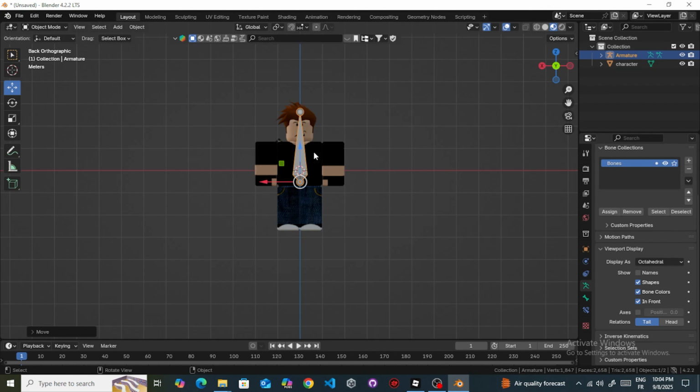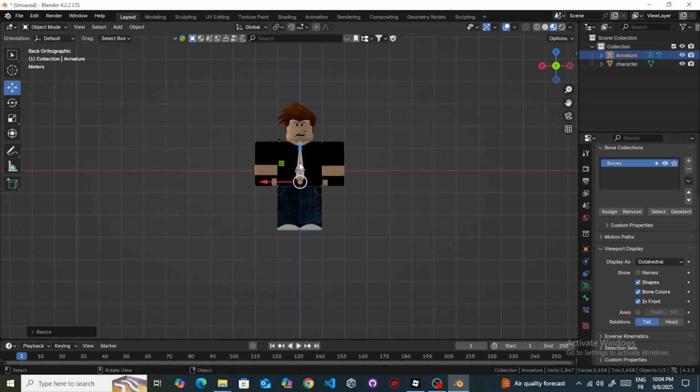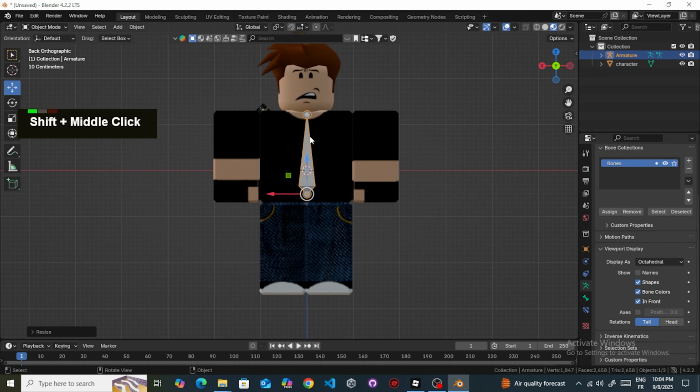Next, position the armature correctly, press Tab to go into Edit mode, select a bone, and press E to extend more bones as needed.